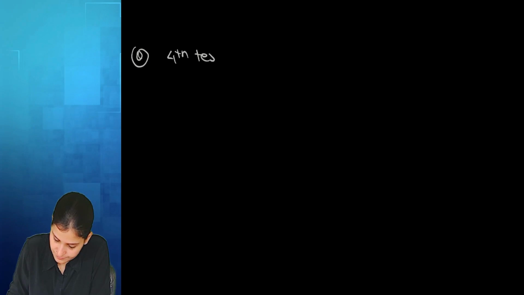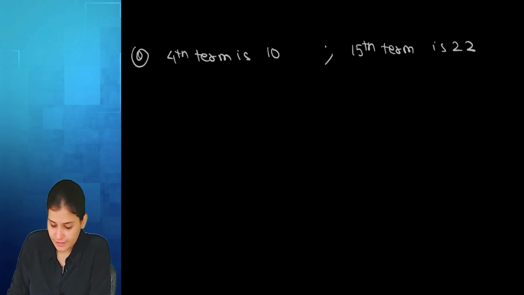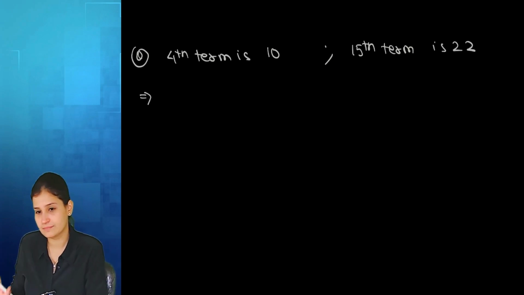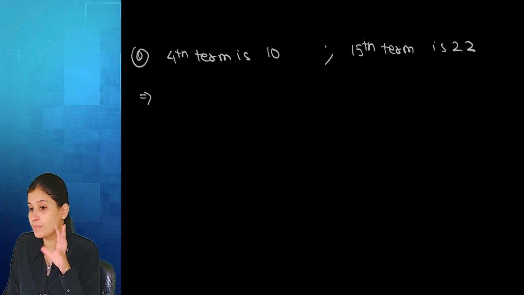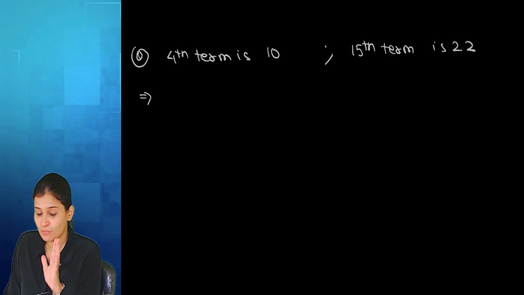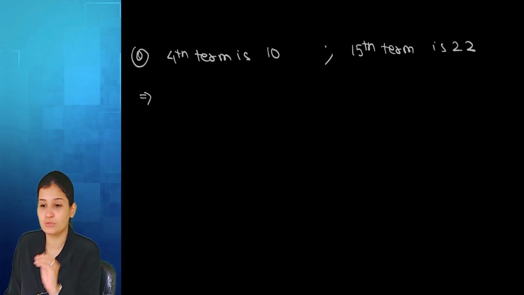Question. Fourth term is 10. 15th term is 22. Fourth term meaning we want to find A and D. See, right now I'm not teaching you trial and error. I'm teaching you the normal basic concept. When we read the question, if that can be done by trial and error, we'll do that. But in some cases, it may not be possible. For that, I'm teaching you all the concepts first. Yes?